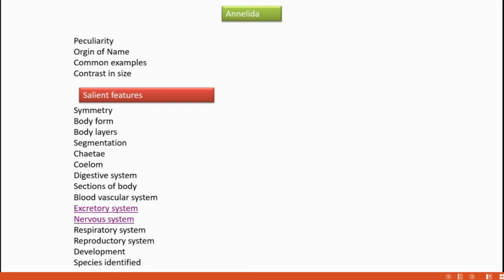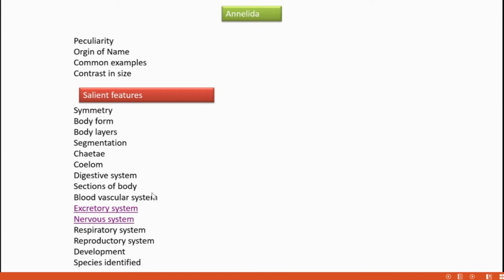And one more term is there. At the anterior end of the peristomium, the first segment of the body, there is a fleshy dorsal lobe. It's covered by a fleshy dorsal lobe. It is called the prostomium. So which are the things? Peristomium, trunk segments, and pygidium, and then the peristomium has an anterior fleshy lobe. It's called prostomium.